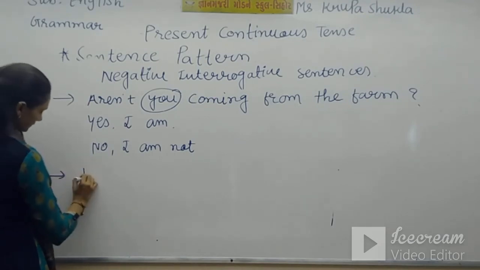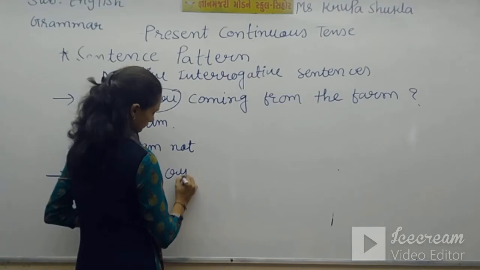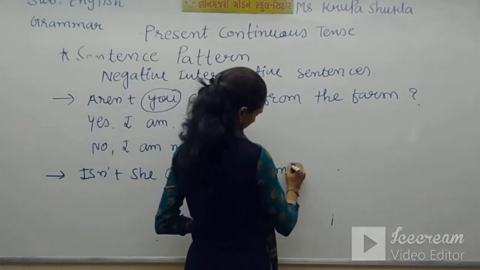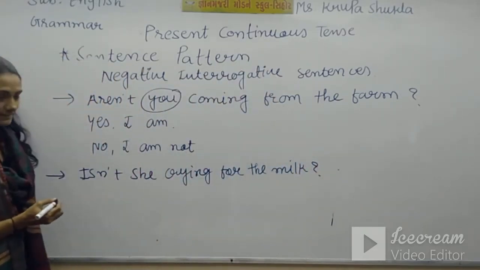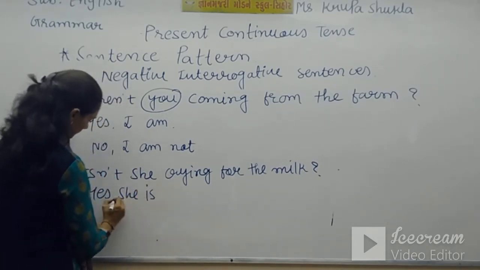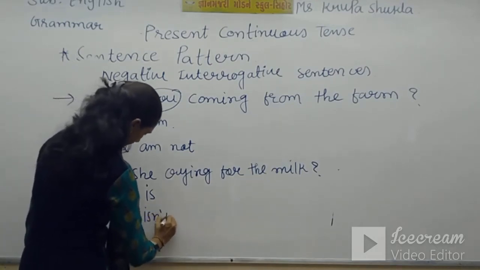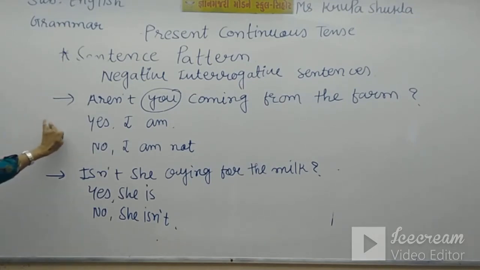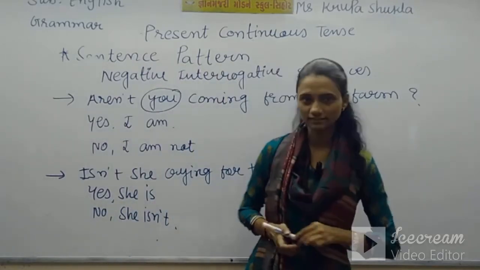The next is, isn't she crying for the milk? So if our answer is yes, then yes, she is. And no, she isn't. So this way we turn these sentences into yes-no type of sentences.